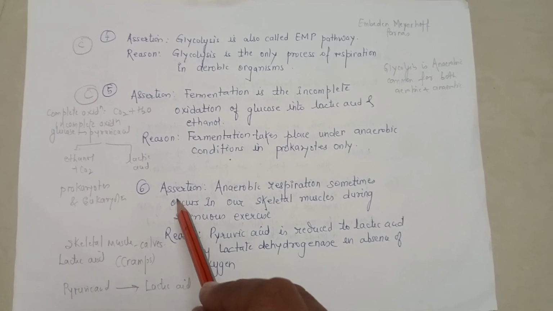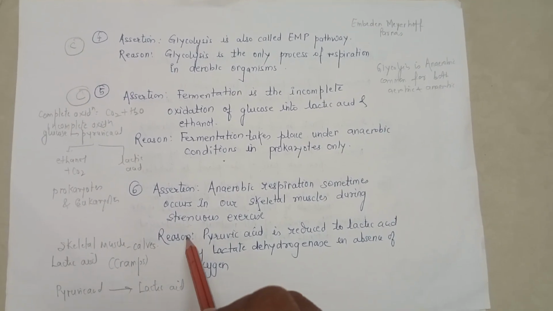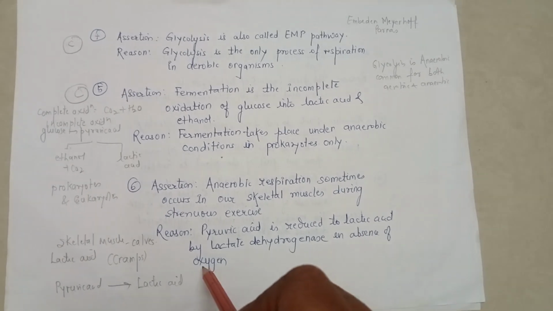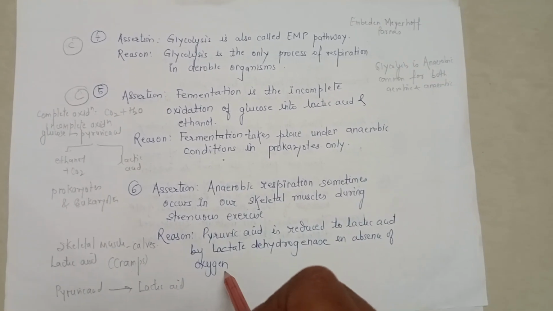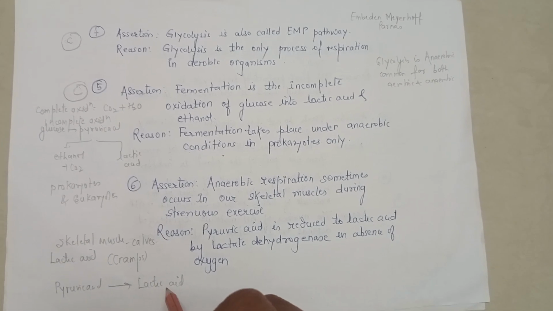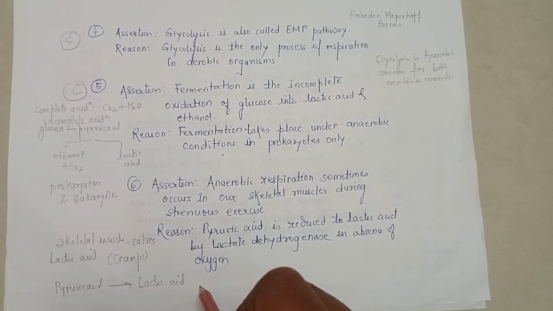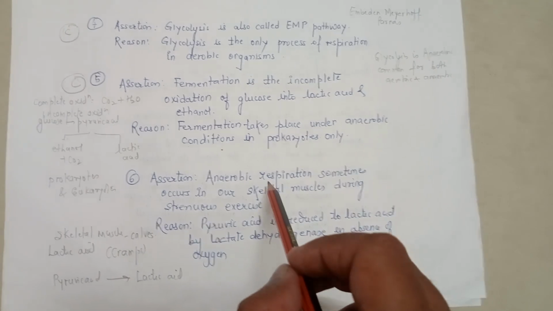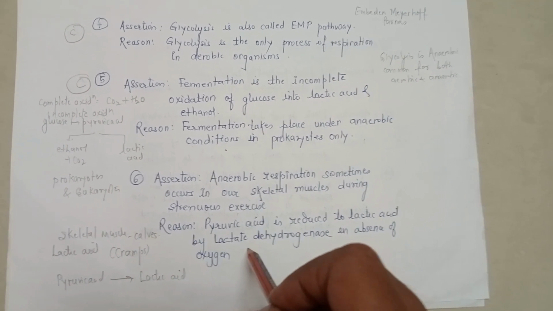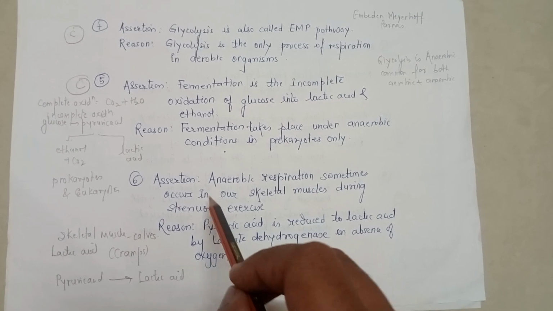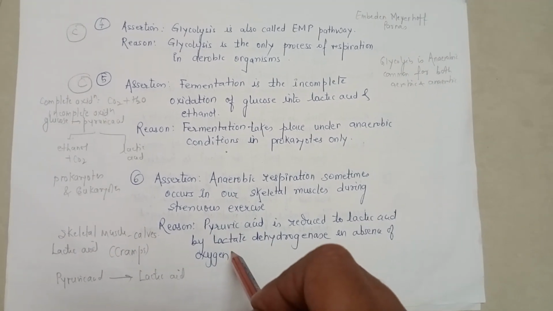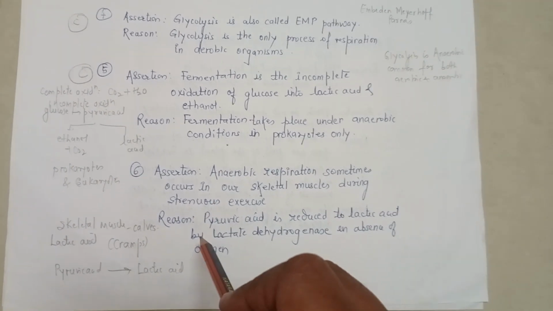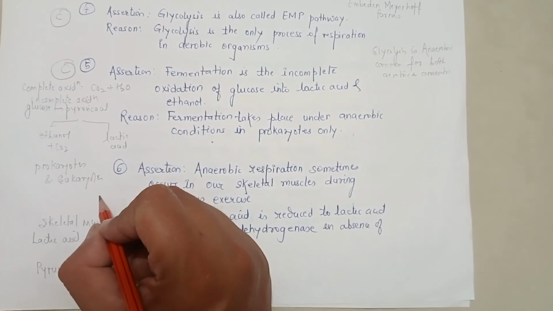So assertion is considered to be a true statement, whereas the reason, pyruvic acid is reduced to lactic acid by dehydrogenase in absence of oxygen. So this is an anaerobic process where pyruvic acid is converted into lactic acid in absence of oxygen. So assertion says that anaerobic respiration is taking place, and the reason given for that is the formation of lactic acid. So assertion is true, reason is true, and therefore the explanation to the assertion is also correct, and the correct option in this case will be